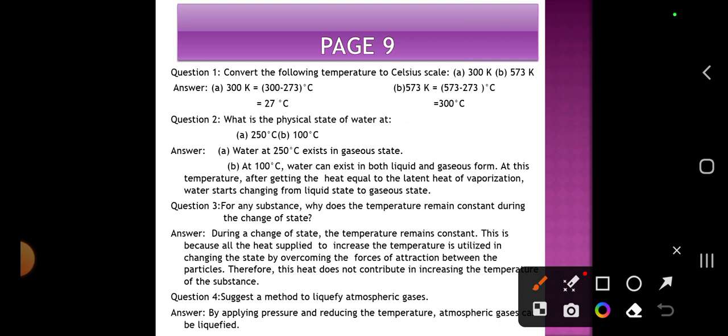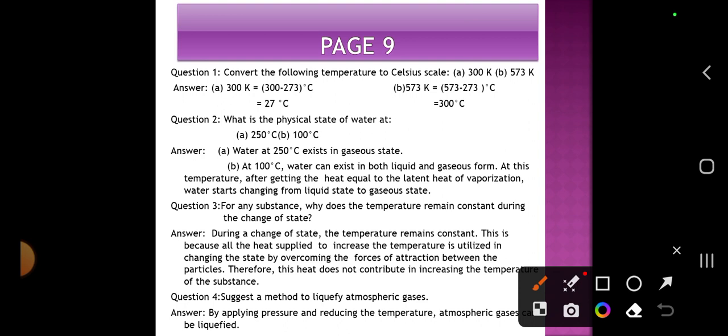Question 3. For any substance, why does the temperature remain constant during the change of a state? During a change of state, the temperature remains constant. This is because all the heat supplied to increase the temperature is utilized in changing the state by overcoming the forces of attraction between the particles. Therefore, this heat does not contribute to increasing the temperature of the substance.